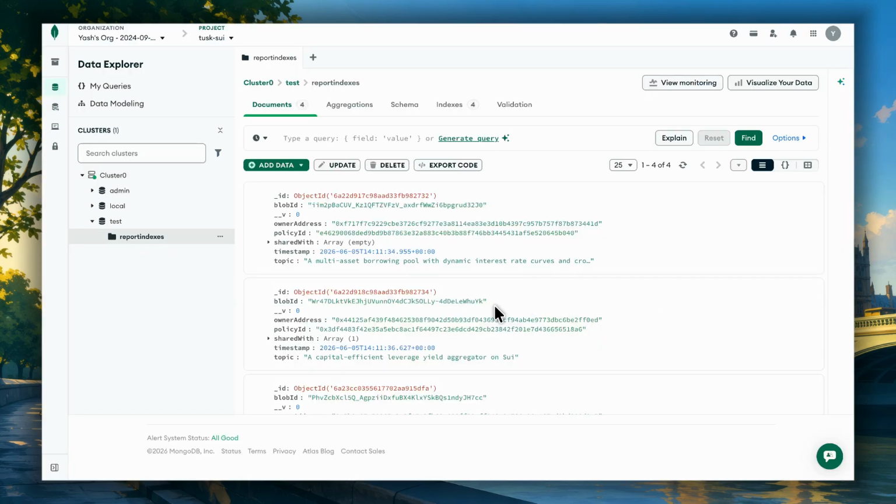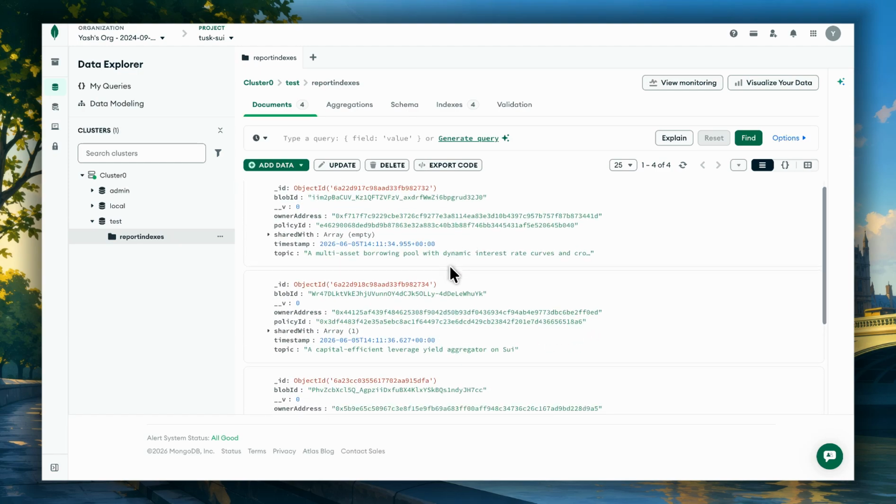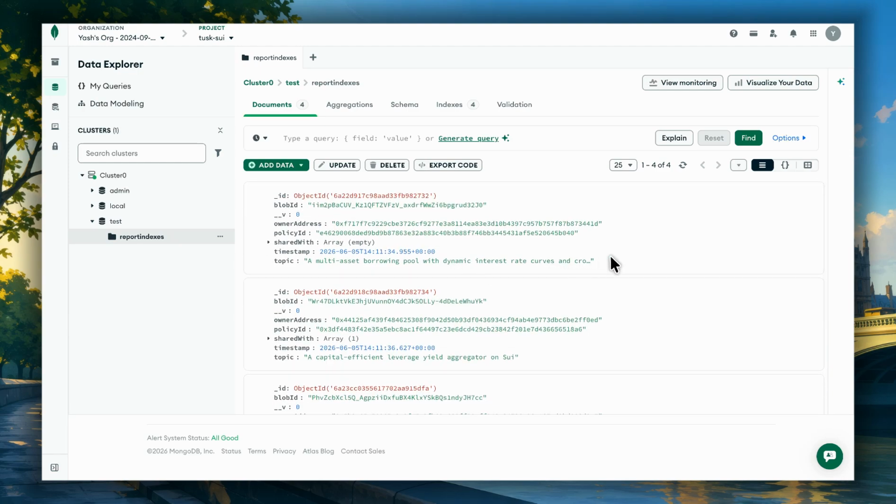Furthermore, on refreshing my MongoDB database, I can see that the entries have again increased to 4. That is, the data was restored from blockchain and it was also populated into the MongoDB. Hence, there is no Web2 point of failure here, and even if the MongoDB, which is used for indexing and fast responses, collapses, we can still fetch the original data back from Walrus and Memwall and actually repopulate our database.